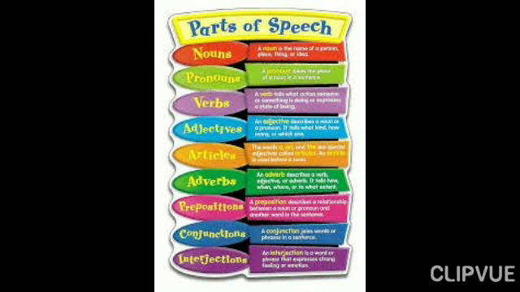Next is preposition. A preposition is a word that shows the relationship between a noun or pronoun with another word in a sentence. Example, the book is on a table. Here the word on is showing relationship between book and table. So it is a preposition.